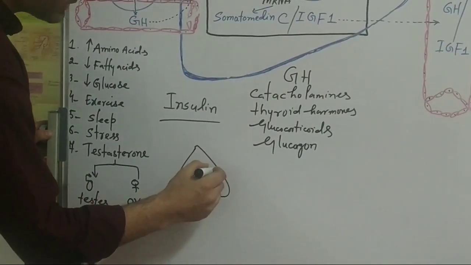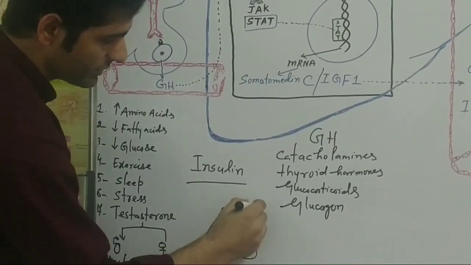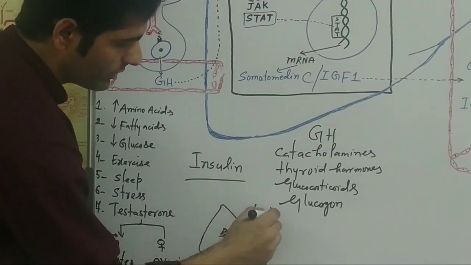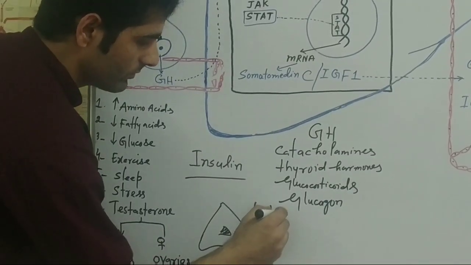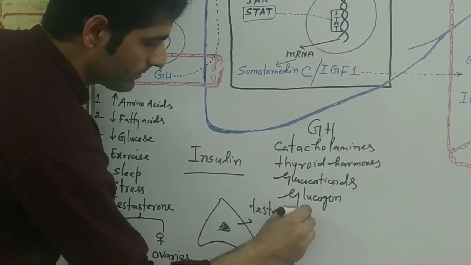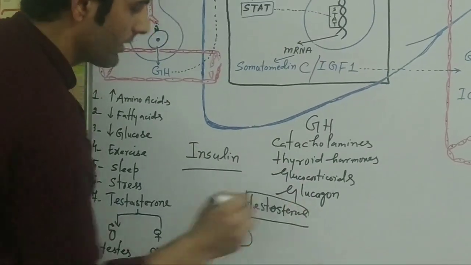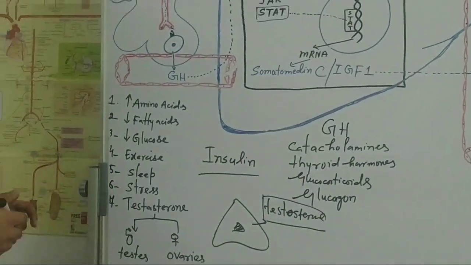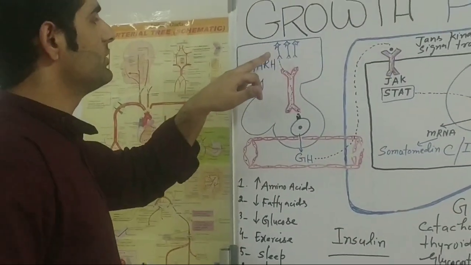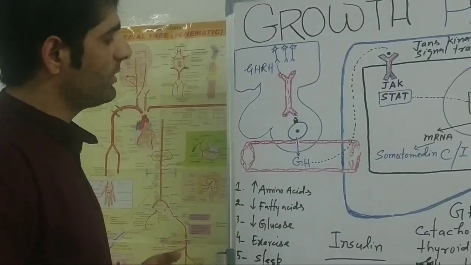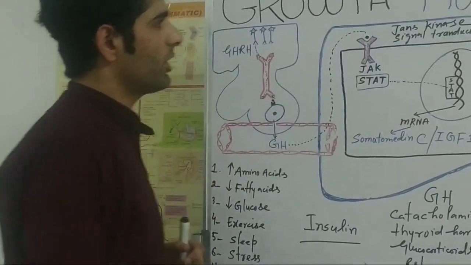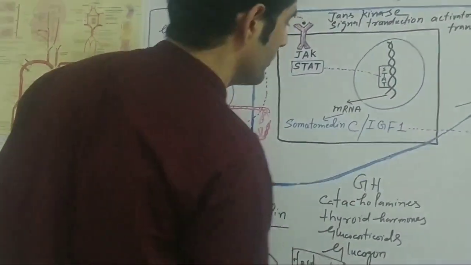This adrenal cortex secretes testosterone in both females and males. Now, these were the factors which stimulate these neurons to secrete the growth hormone releasing hormone. Now we will talk about the functions of the growth hormone releasing hormone.